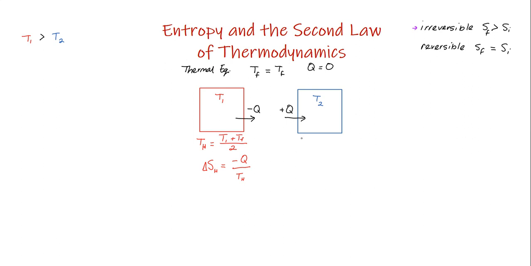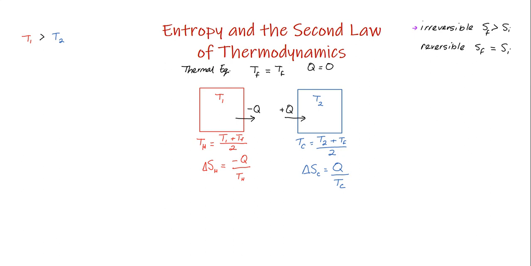So let's do the same over here. First we'll calculate T cold, which is going to be T2 plus Tf divided by 2. So that's the average temperature as T2 went to Tf, and that's being named T cold. And the entropy change of just the cold object is going to be the same amount of Q here, but positive because it's gaining the heat, divided by its average temperature as they changed from one to the other.